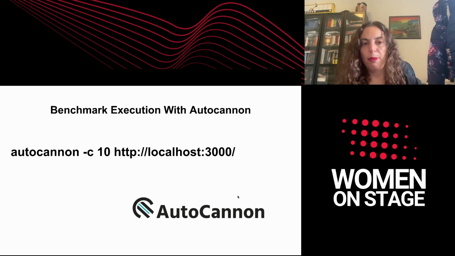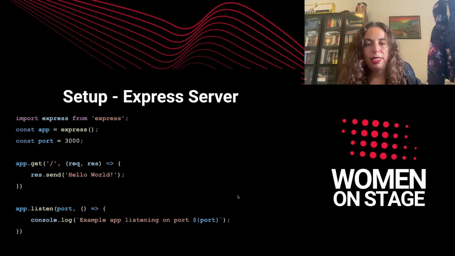Specifically in that setup, I used 10 concurrent connections, and I sent a lot of requests to this URL in a limited amount of time. But I also recommend all of you check out AutoCannon, as it is a really cool tool for performance testing and benchmarking. So this is our Express server from one side.